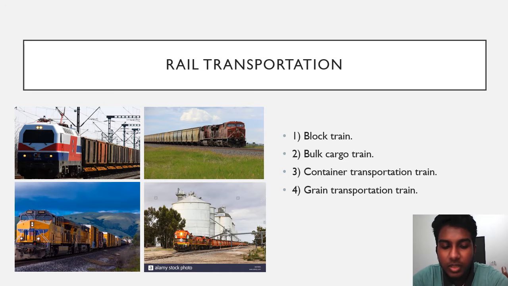And the fun fact is, most of the trains run on electricity, and before, these trains ran on coal energy.